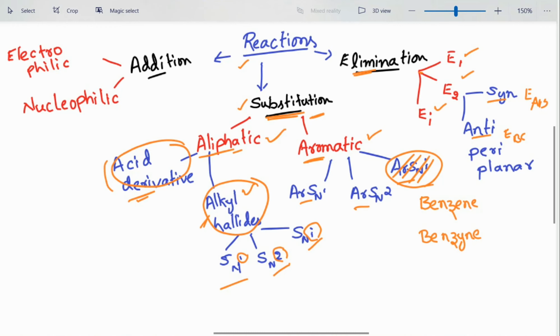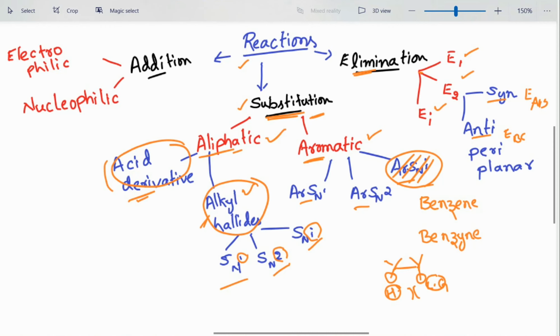So, syn and anti-periplanar elimination reactions: if you consider an sp3 hybridized carbon, in syn conditions, the hydrogen is present over here and the leaving group is present over here, at the beta position to the hydrogen. If the beta hydrogen and the leaving group are eliminated from the syn direction, then that elimination is called syn elimination.